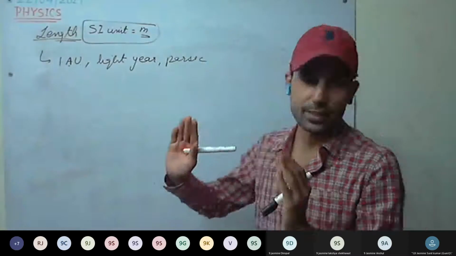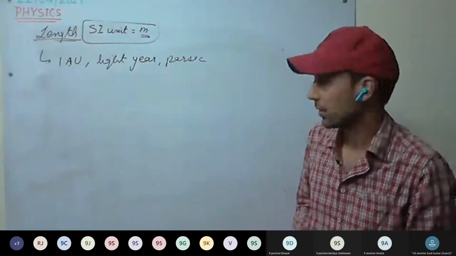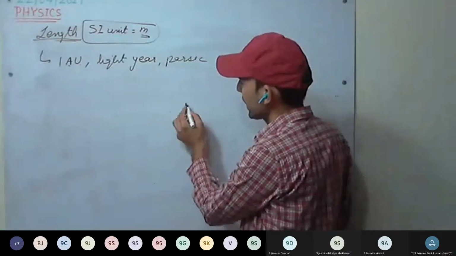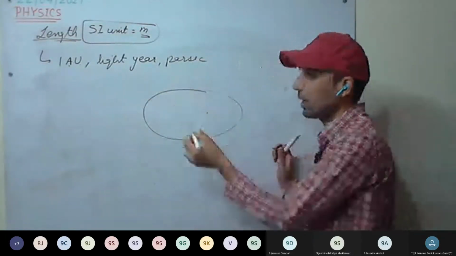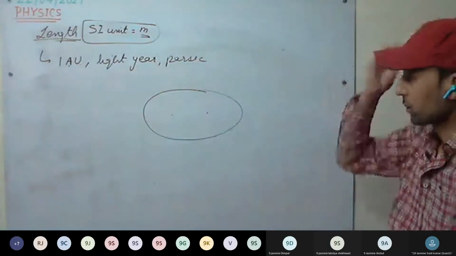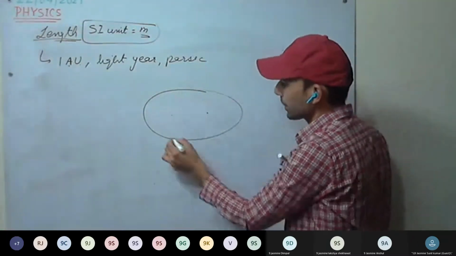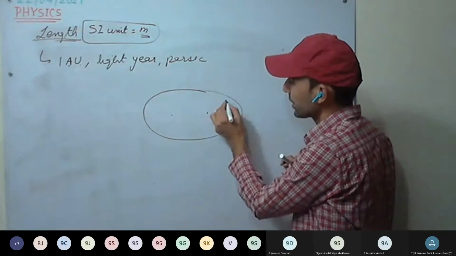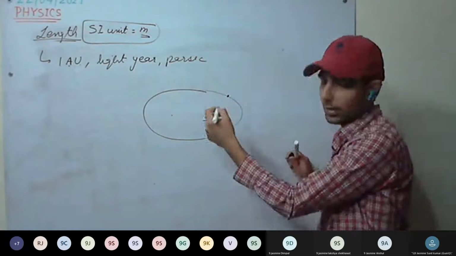One astronomical unit is defined as the mean distance between Sun and Earth. You all know Earth revolves in an elliptical orbit. Therefore, from time to time, Earth's distance from Sun varies.